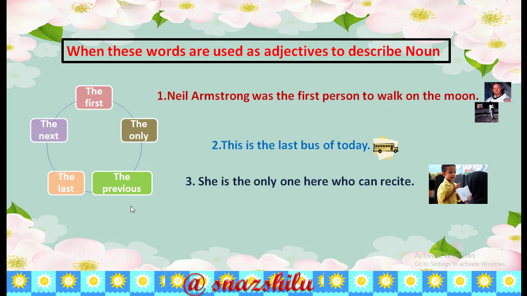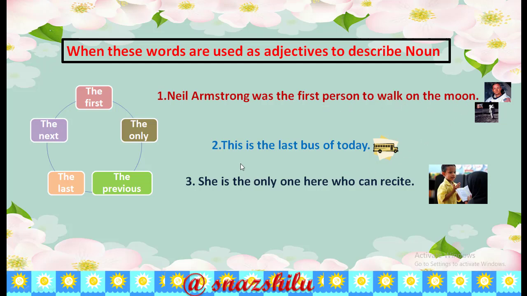Now, students, use the with words such as the first, the next, the only, the last, the previous, when they are used as adjectives. That means we put the when these words appear before a noun, to describe the noun. Look at the examples, everybody. Number 1, Neil Armstrong was the first person to walk on the moon.